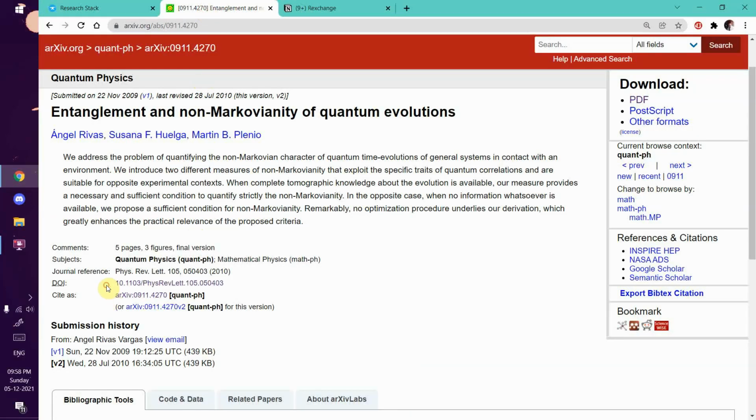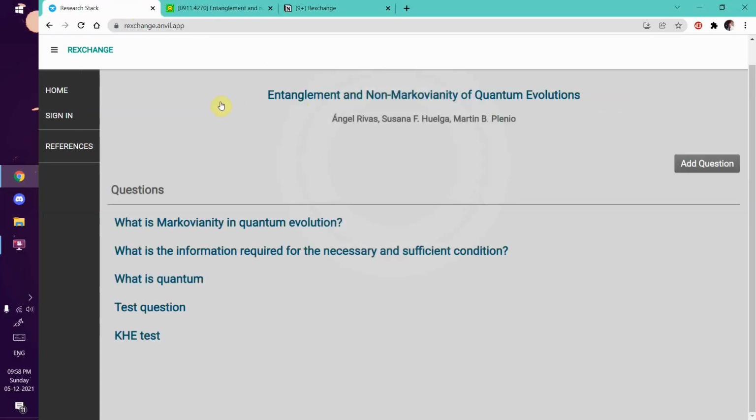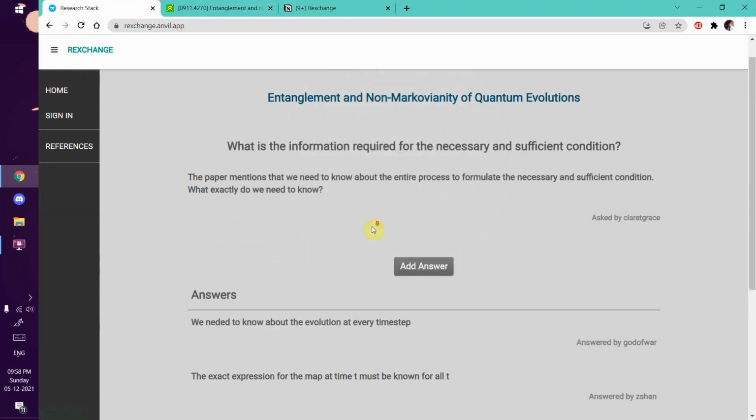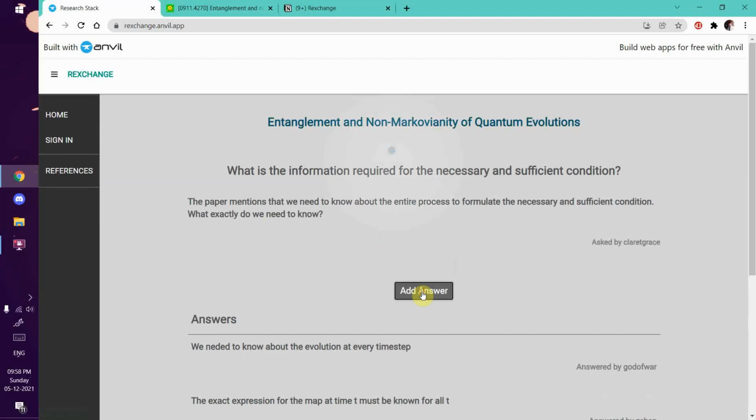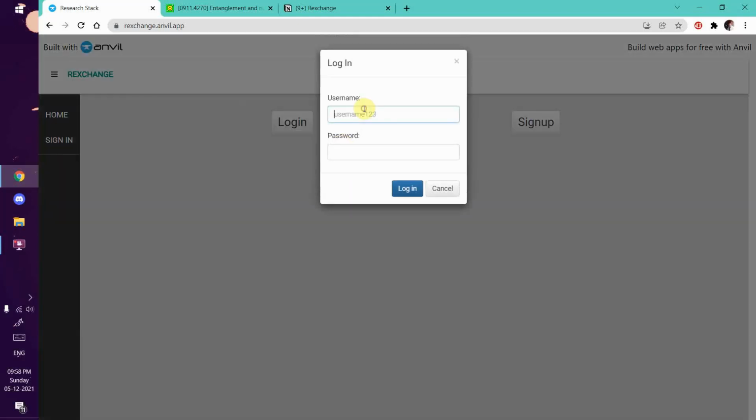So, how do I ask a question? Suppose I'm reading this paper and I have a doubt. I'll copy its DOI, which is used to identify papers, and I'll paste it here. I will be taken to the section of this research paper which has all the questions asked by other people. I can view a question, view its answers, and also add an answer. Of course, to add an answer I'll have to be logged in.